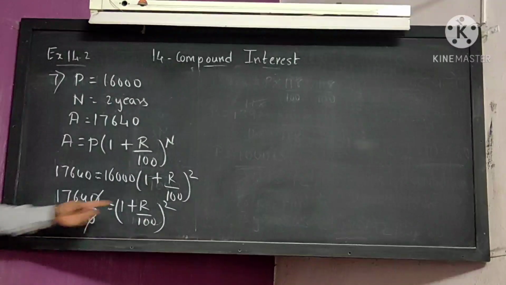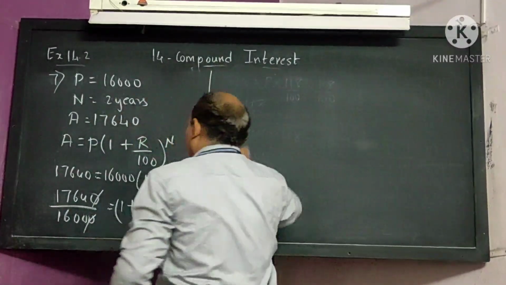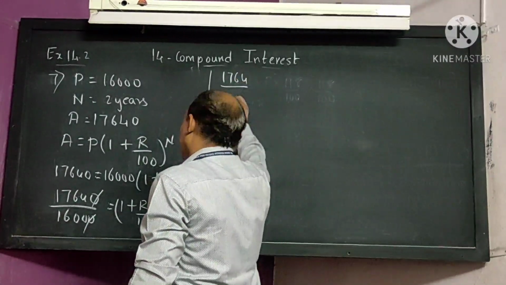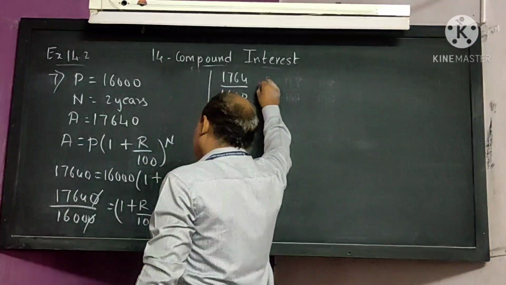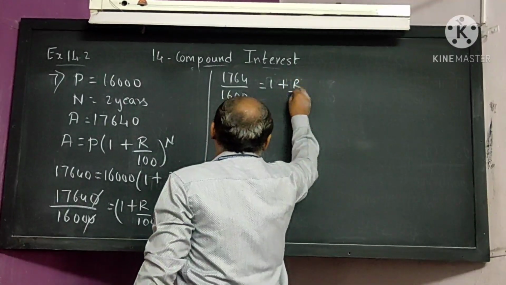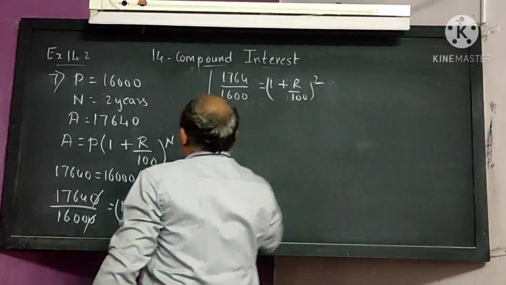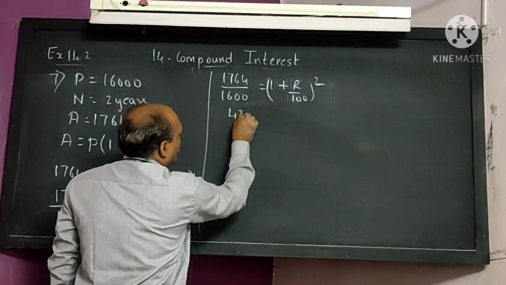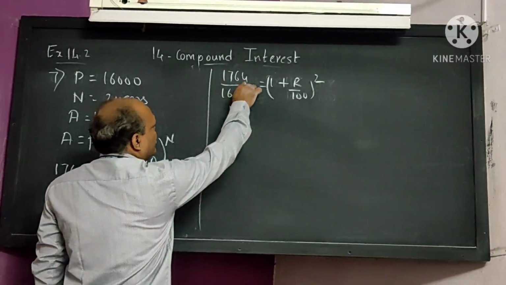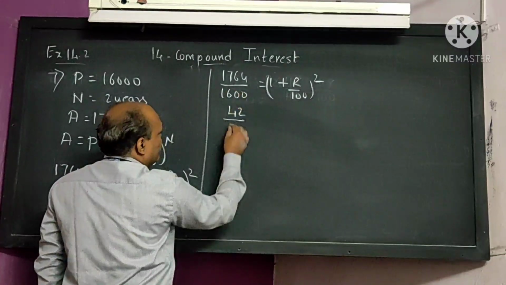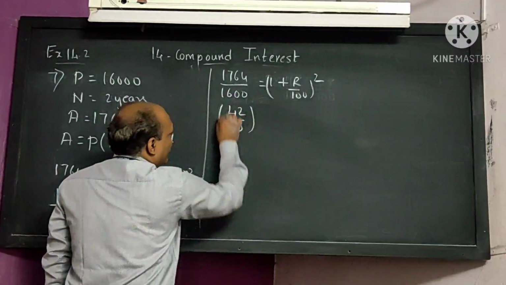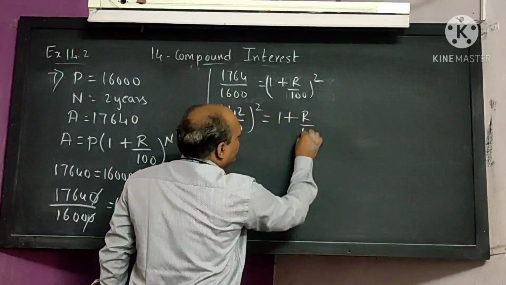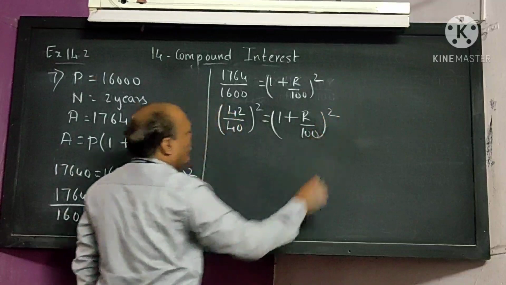Now we have to remove the square over here. 1764 upon 1600 is equal to 1 plus R upon 100 whole square. Now 1764 is the square of 42, 42 into 42 we will get 1764, and 1600 is the square of 40. That will be written in square form. This side as it is you have to write, the whole square. I hope all of you understood here.